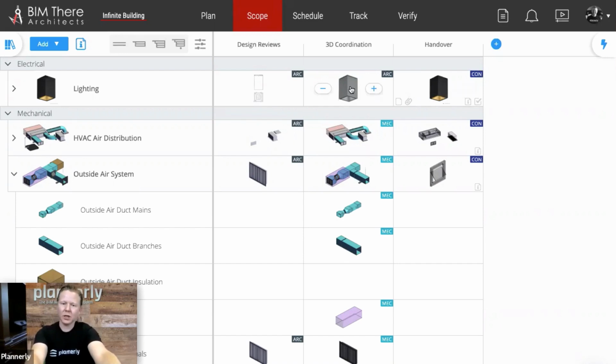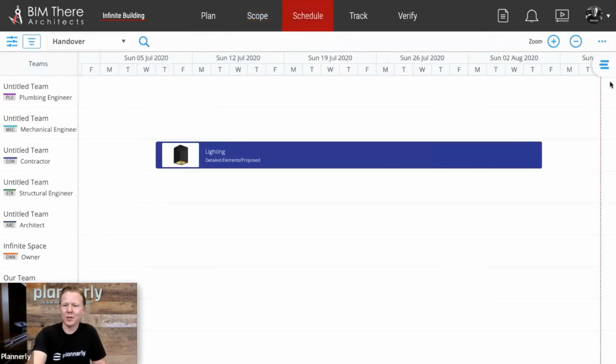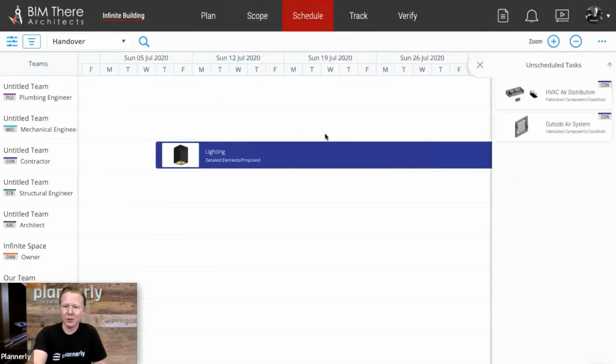And it's not just geometry that's required for the 3D coordination. Here we also have information requirements and checklist items in choosing the actual product. Maybe there's another stage in between that's actually called construction as well. So now we have a responsibility matrix. I don't know whether you've jumped in and done anything in here, Louis, but maybe you could do that for us quickly to show the collaborative nature of this. Are you in this project?